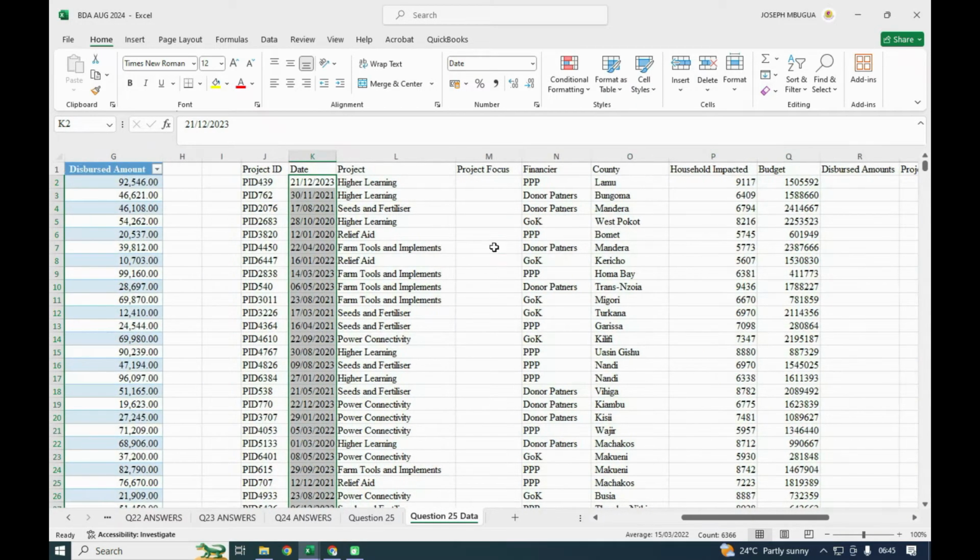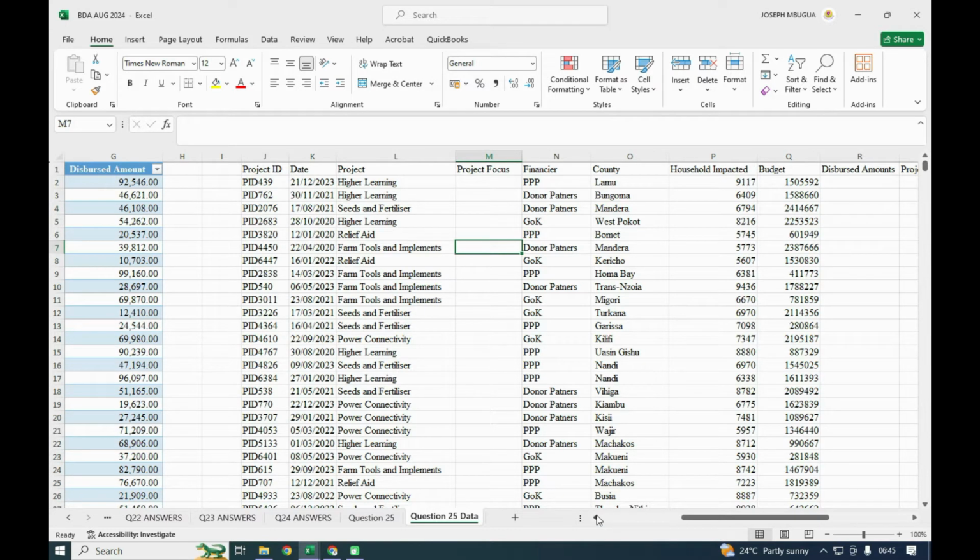So here, when we want to fill column M, remember the project focus we have seen. These are the projects like higher learning. It is classified under education. Higher learning, education; seeds and fertilizer, this one is for agriculture; relief food is for social; farm tools is agriculture, and so on.